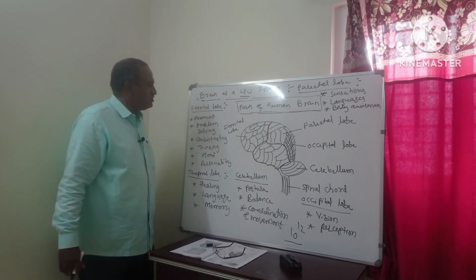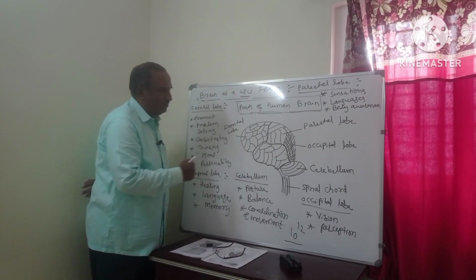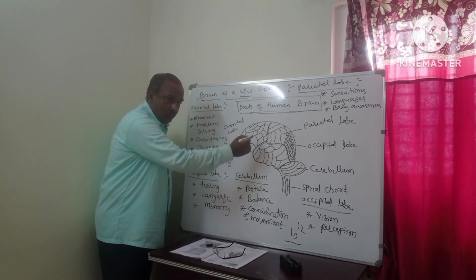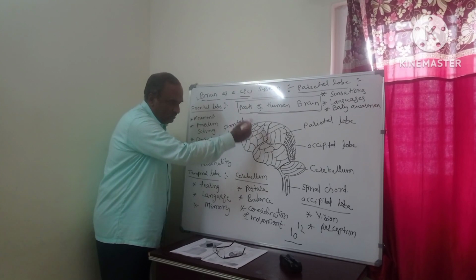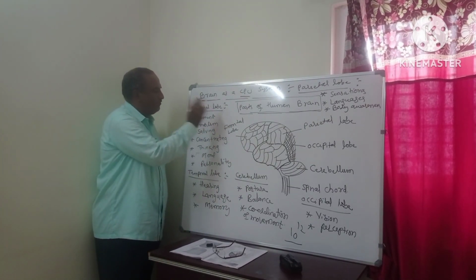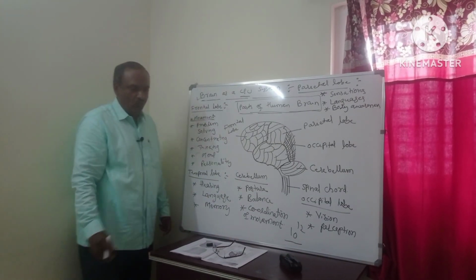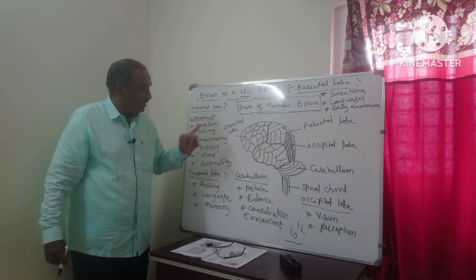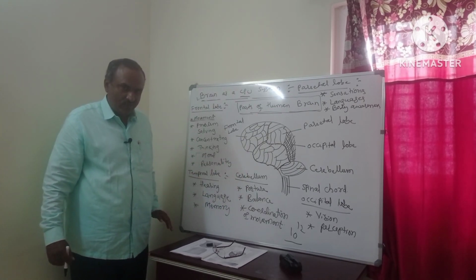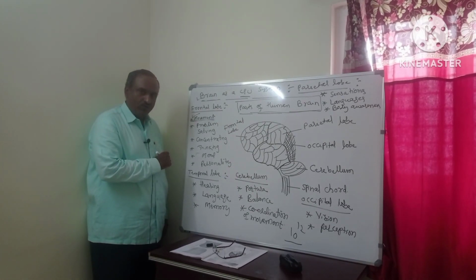Then what are the functions of these? Let us see the functions of the frontal lobe and the parietal lobe. In the frontal lobe, what is the function? What is this part used for? For example, the function of the frontal lobe is movement. For example, I want to move from here to there. Every piece of information is given by this part. Moving the hand, moving the leg, everything, movement information is given by the frontal lobe.